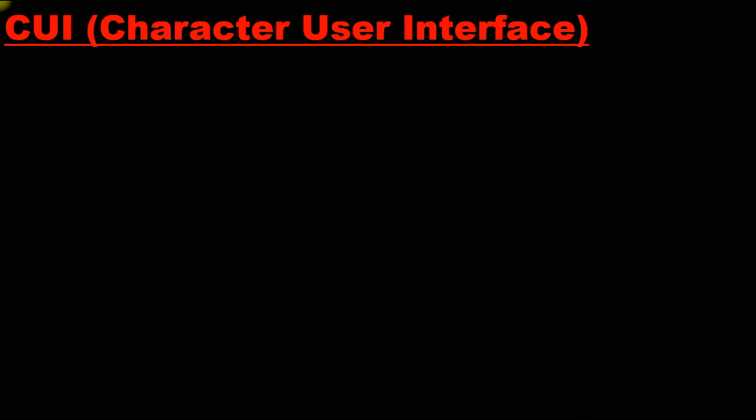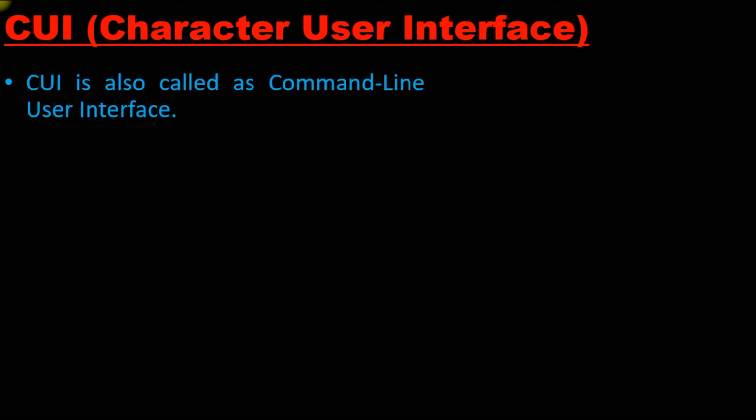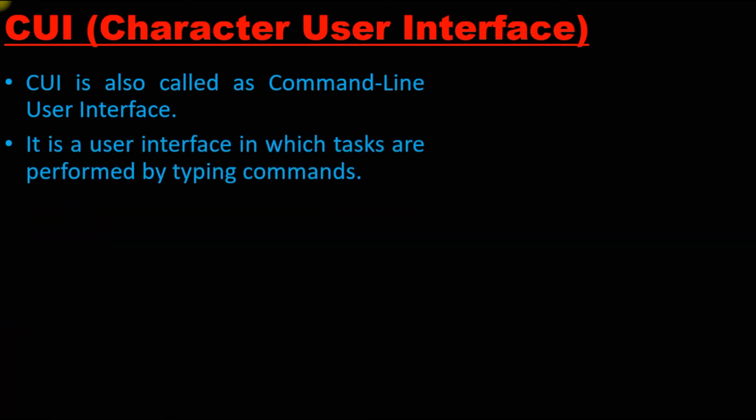First we will learn about CUI, that is character user interface. It is also called command line user interface. I will let you know why it is called that. It is a user interface in which tasks are performed by typing commands. Whatever command we give, it will perform the task as per the command. If you are not giving a command, it will not perform a task. Here it is very difficult to remember a lot of commands, and that can be a problem for us. Therefore, we don't use this much in normal day-to-day life.